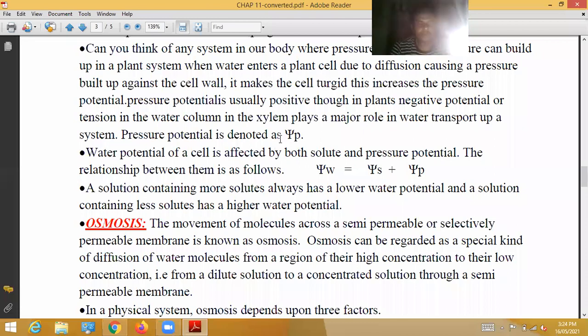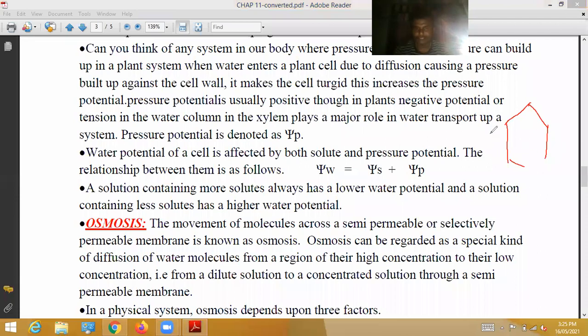Okay. Next, water potential of a cell is affected by both solute and pressure potential. So water potential of a cell, see here one more point, it is the plant cell. So water enters. Water potential of a cell is affected by both solute, that means salts, and pressure potential.